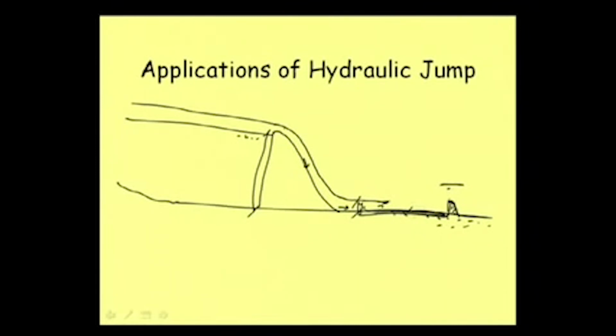By some obstruction we raise the depth in this part to such an extent that it becomes subcritical flow here, while this is supercritical, this is supercritical. So, ultimately between this portion, and of course, some small blocks and other things are there.